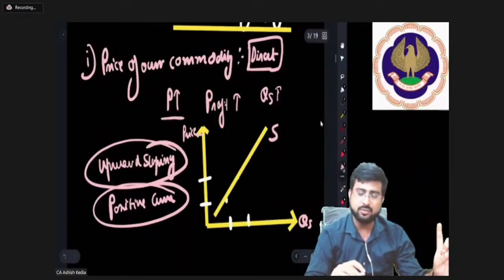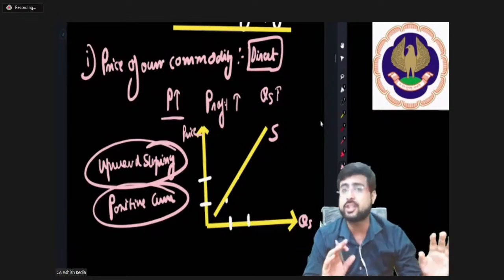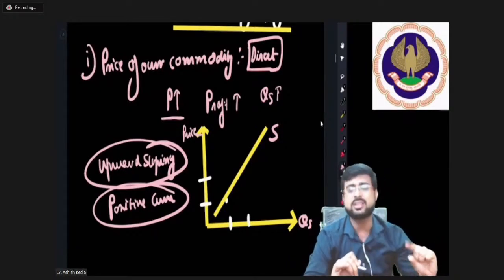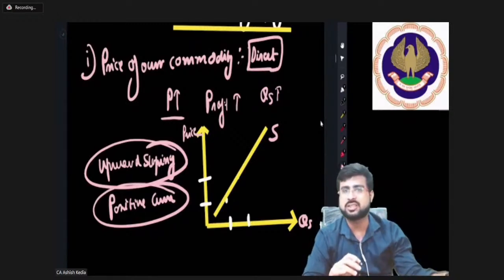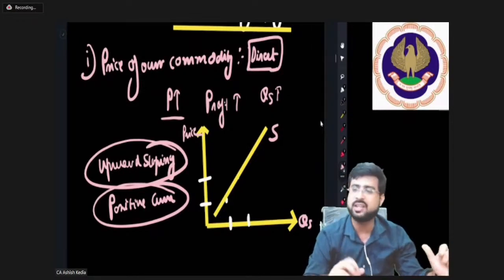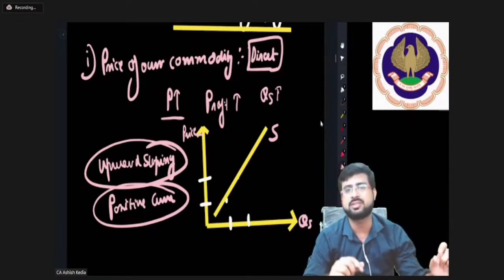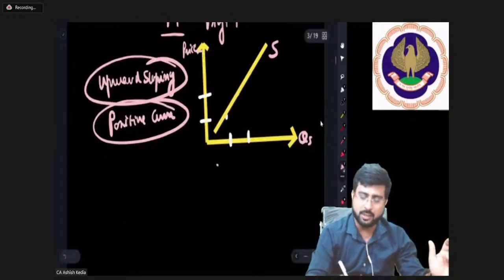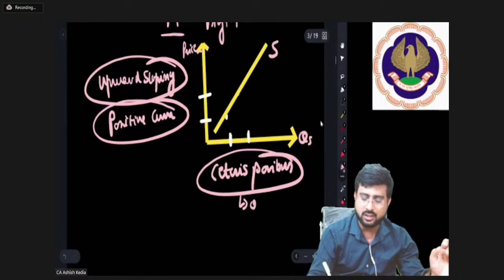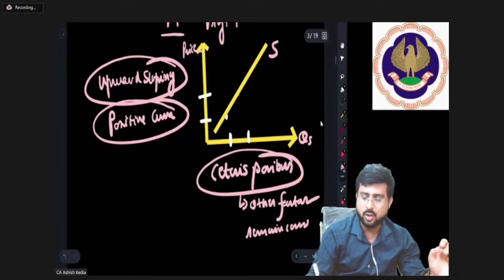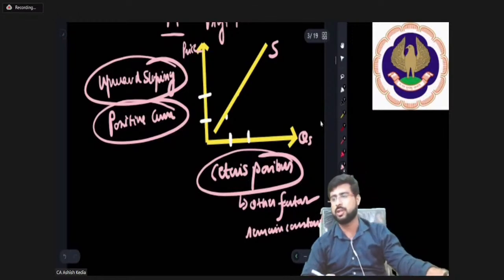Okay. And always remember, we take other factors to be constant. So when we are talking about price and supply, we will only talk about price and supply. We will not talk about other commodities as such. This other factors remaining constant in another language is called ceteris paribus. This ceteris paribus basically means other factors remaining constant. We have come through this word in the case of demand as well. So that is ceteris paribus, to be exact, friends.